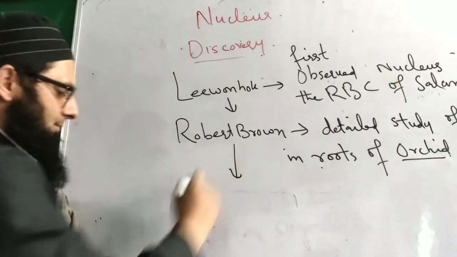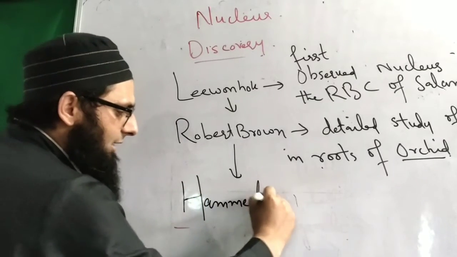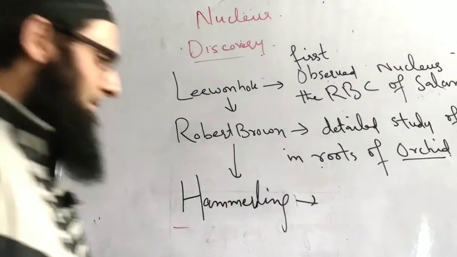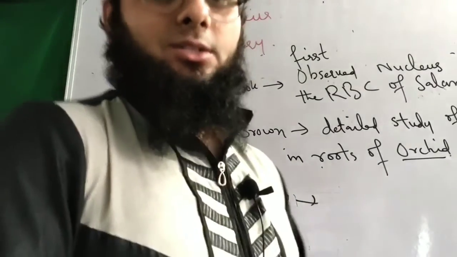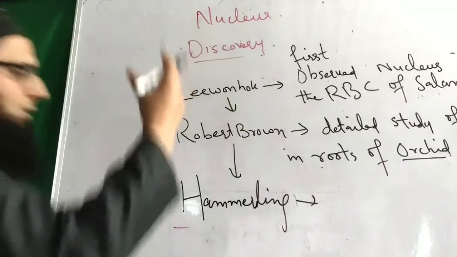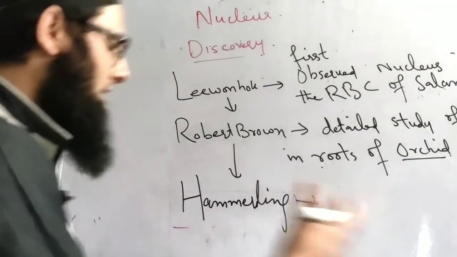Then comes the name Hammerling, one of the important names when we discuss the nucleus. What he did: he performed an experiment on Acetabularia in which he found that the nucleus contains the genetic material, the hereditary material.